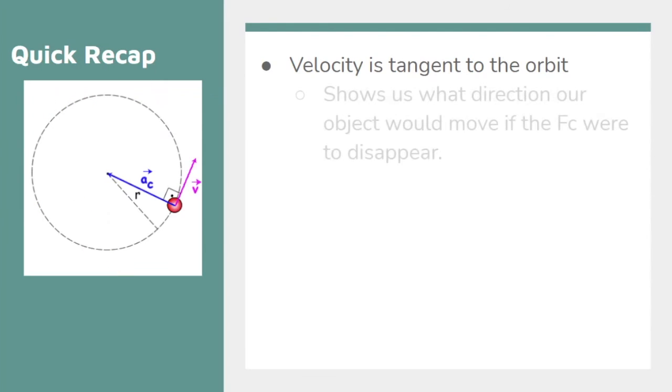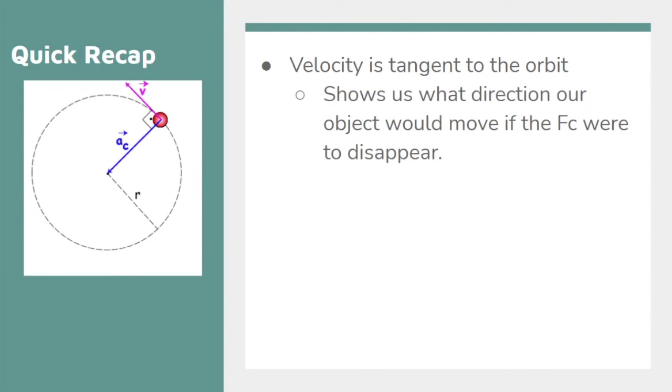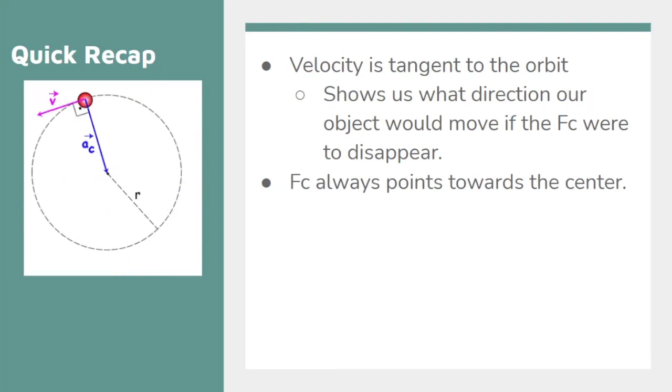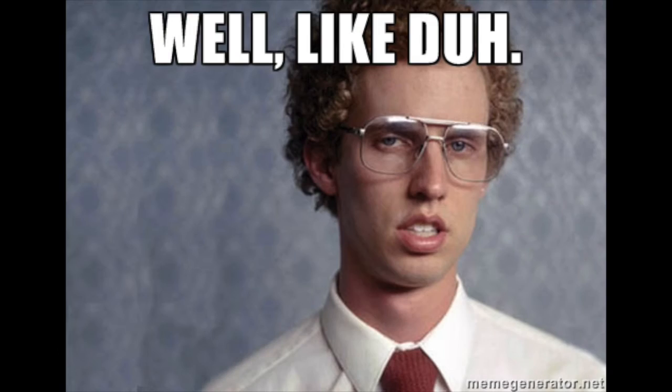And again, this just shows us what direction our object would move if that centripetal force were to disappear. Our object is moving, though, in that direction while it's around the circle. It's just constantly changing directions because of the centripetal acceleration and the centripetal force, which keeps pulling on it. Centripetal force, like we mentioned, will always point towards the center. That's why it's called the centripetal force, center pointing force.